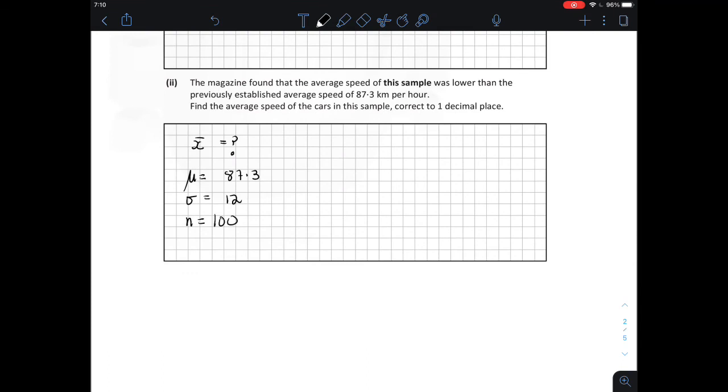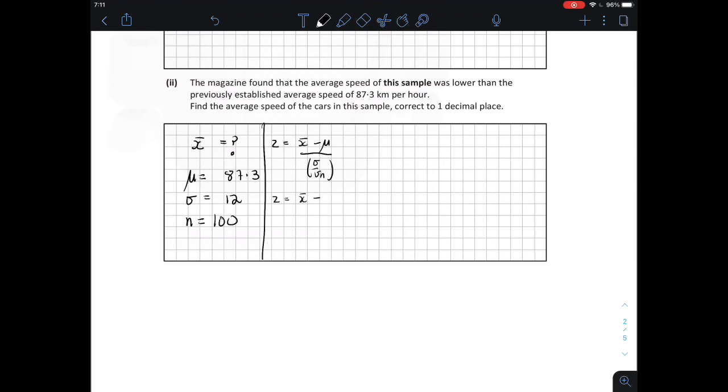To find our sample mean, we need a formula for our sample mean. We're going to use the standardizing formula for a sample mean, which states that Z equals your sample mean minus your population mean divided by the standard deviation over the square root of our sample size. Here I'm just going to fill in what I know so I can work out what I need to find.